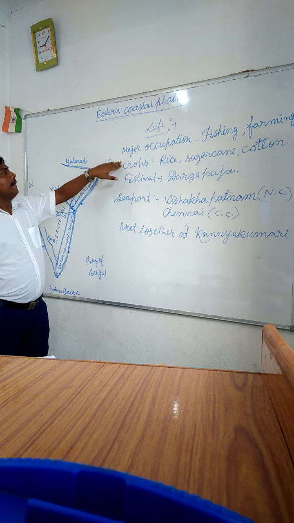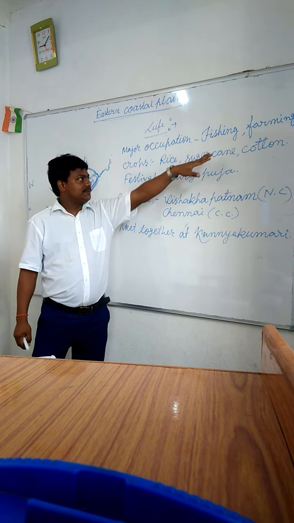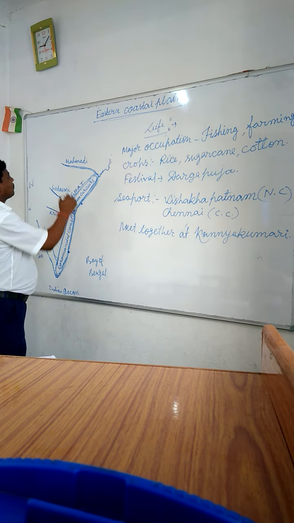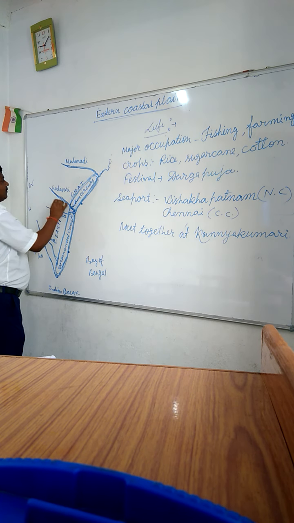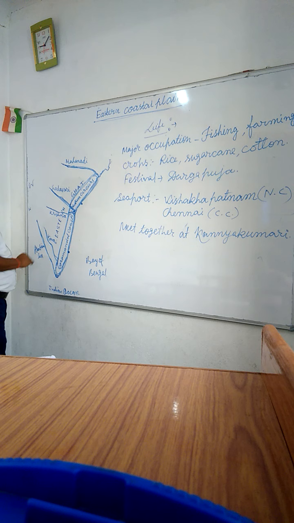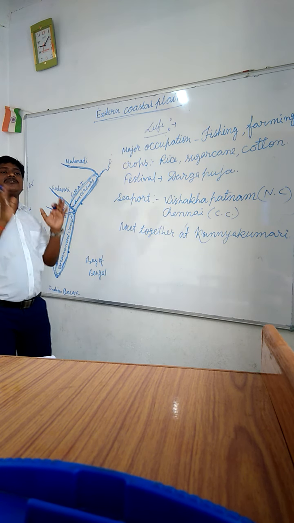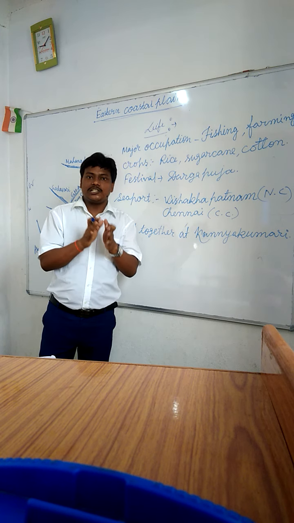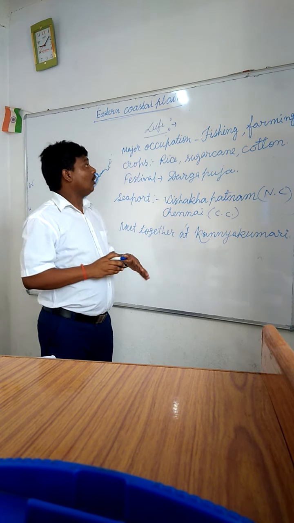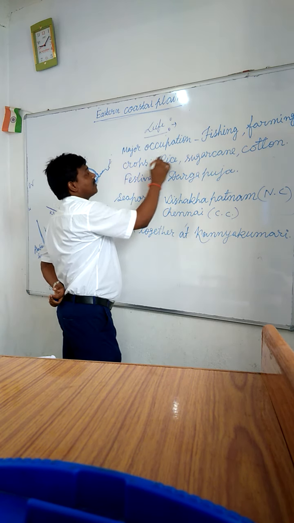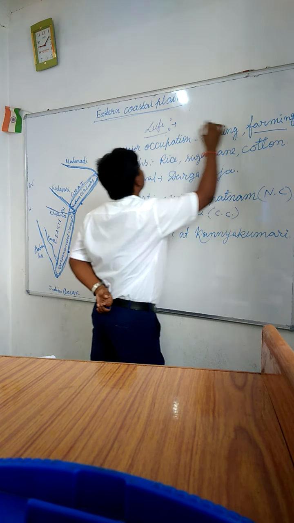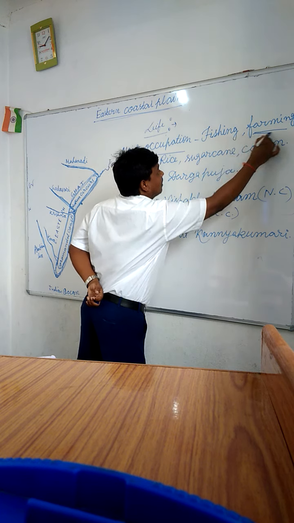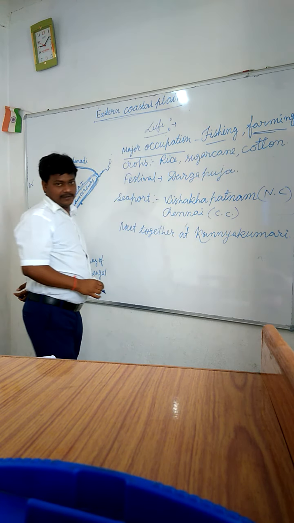Look, the major occupations of this place are fishing and farming. Because there are four rivers in the Eastern Coastal Plains: Mahanadi, Godavari, Krishna, Kaveri. That's why the land of this place is very fertile. And when a place is fertile, the one important occupation is farming. So the major occupations of the Eastern Coastal Plains are farming and fishing.